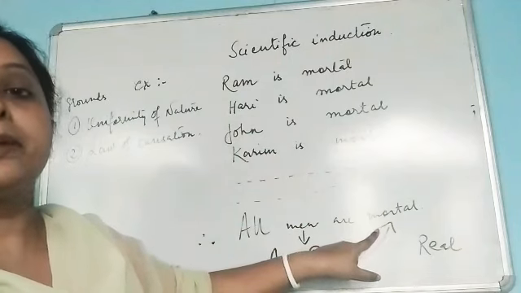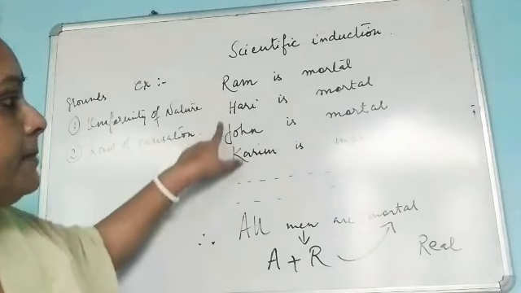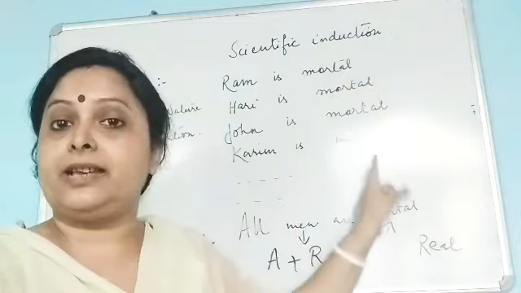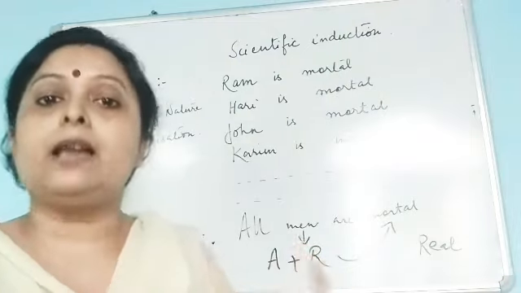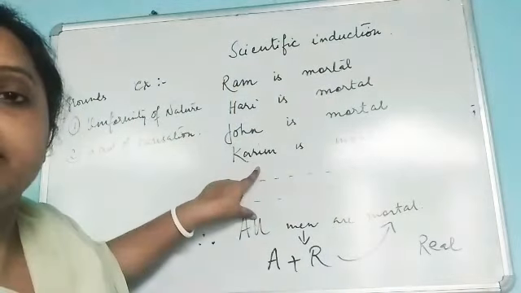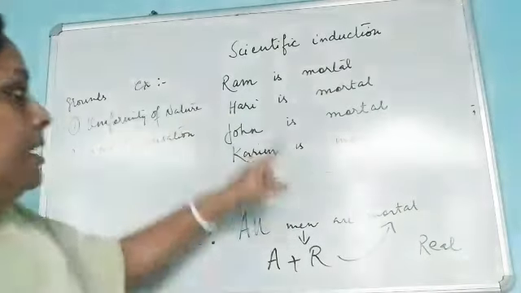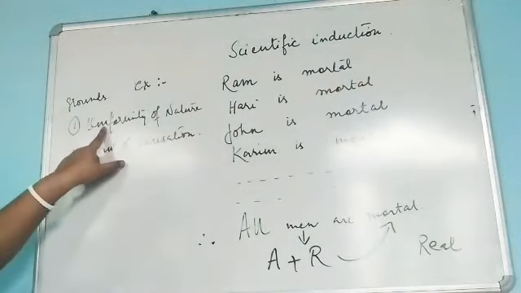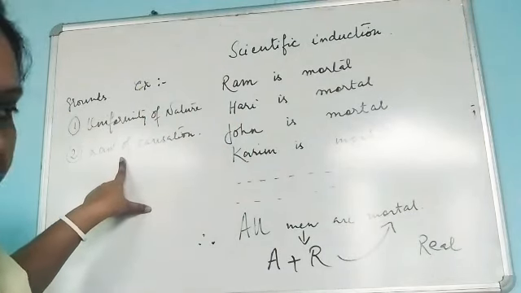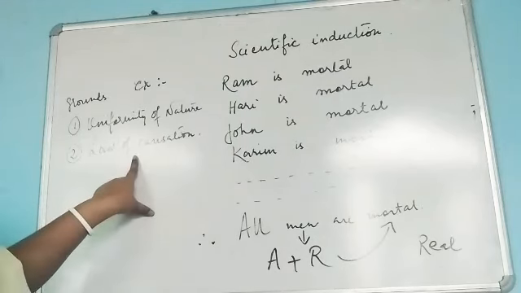So scientific induction is an establishment of a general real proposition based on particular facts of experience, because we have observed and experienced these cases ourselves. Now, how do we jump inductively? In reliance on these two grounds, that is, uniformity of nature and law of causation.